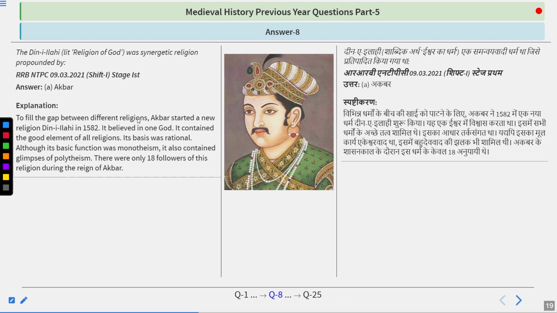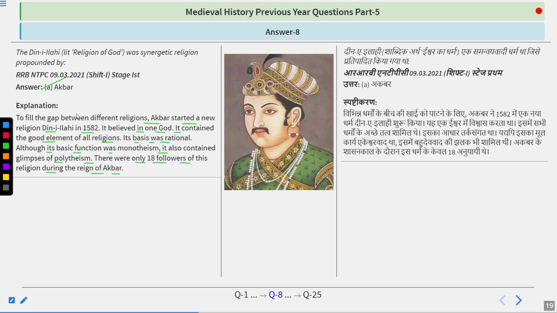So to fill the gap between different religions, Akbar started a new religion, Deen-e-Ilahi. It believed in one God. It contained a good element of all religions. Its basis was rational, although its basic function was monotheism. It also contained glimpses of polytheism. There were only 18 followers of this religion during the reign of Akbar.